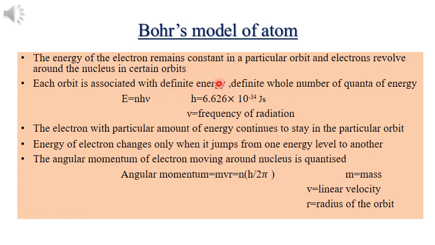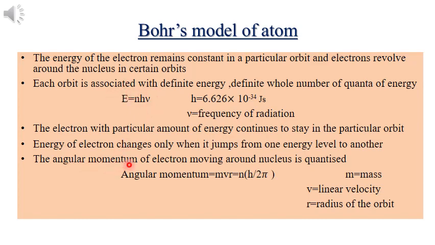The energy is absorbed or emitted discontinuously in the form of tiny bundles called quanta. Each quantum is associated with a definite amount of energy, and it is represented by E equals h nu, where h is Planck's constant and nu is the frequency of radiation. And it can only emit or absorb energy in whole number multiples of a quantum. That means when an electron moves from a lower energy level to a higher energy level, it can absorb energy equal to 1 h nu, 2 h nu, 3 h nu, and this is known as the quantization of energy. And the electrons obey this rule.